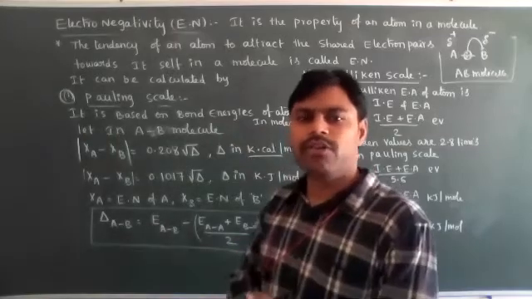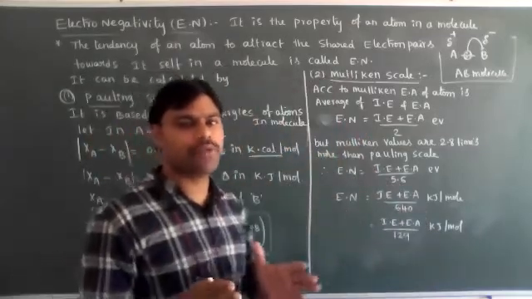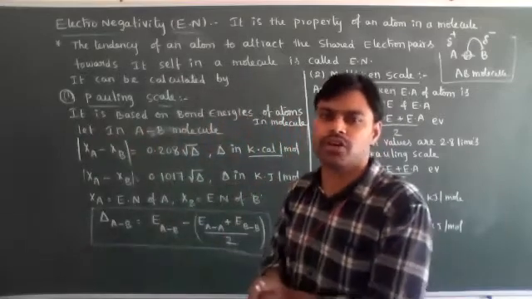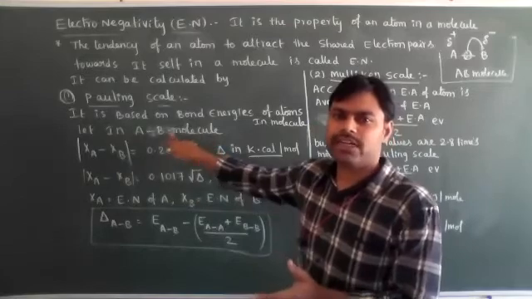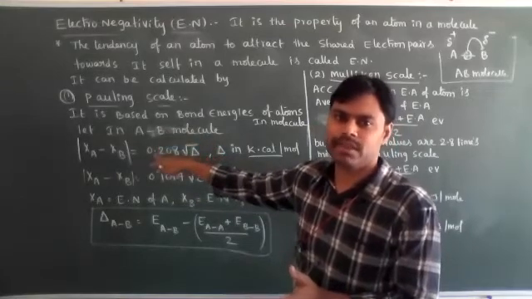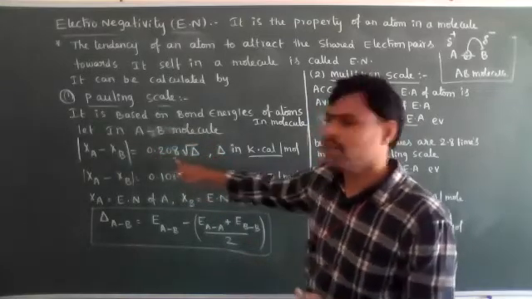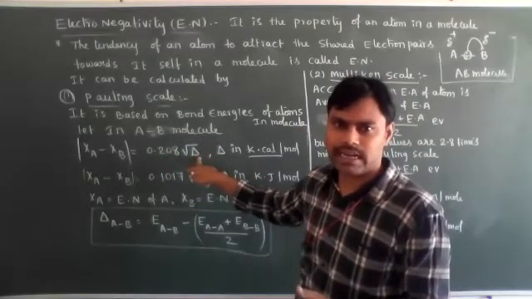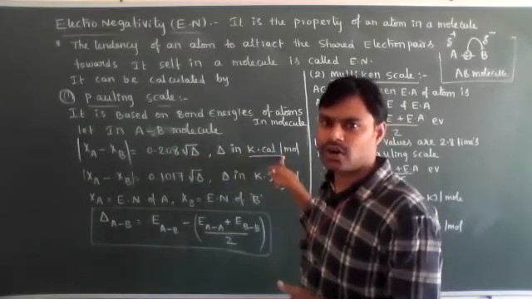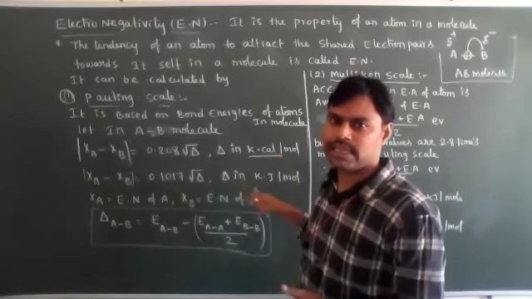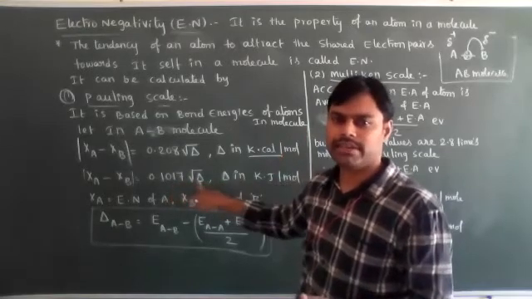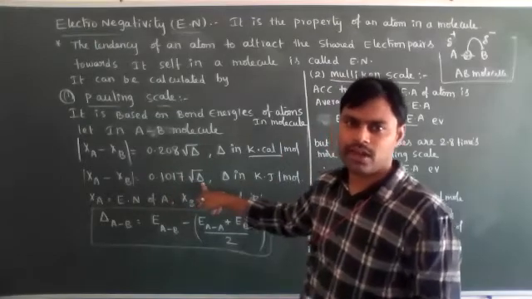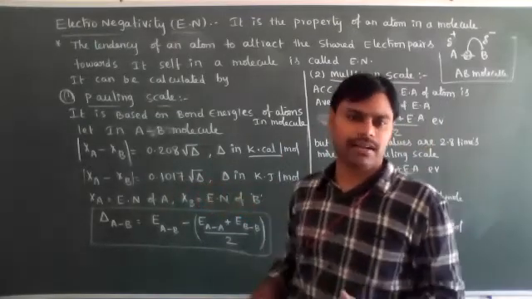So the Pauling scale is based on the bond energies of atoms in a molecule. For an AB molecule, the electronegativity difference between A and B is equal to 0.208 times root delta, where delta values are in kilocalories per mole. If it is in kilojoules per mole, it becomes 0.1017 times root delta. Now, how to calculate delta?